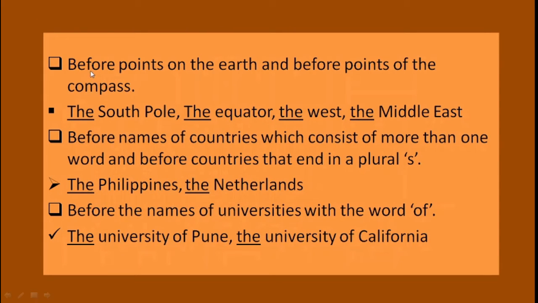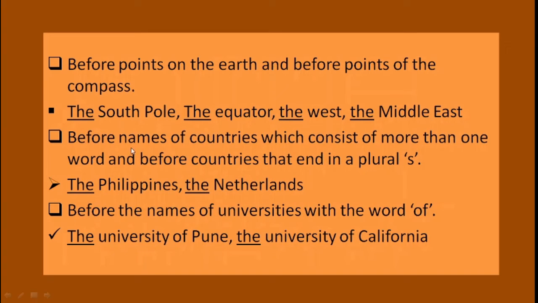The is used before points on the earth and before points of the compass. See the example. The South Pole, the equator, the West, the Middle East. See, there are some points of earth and the points of compass. So the is used before the names.